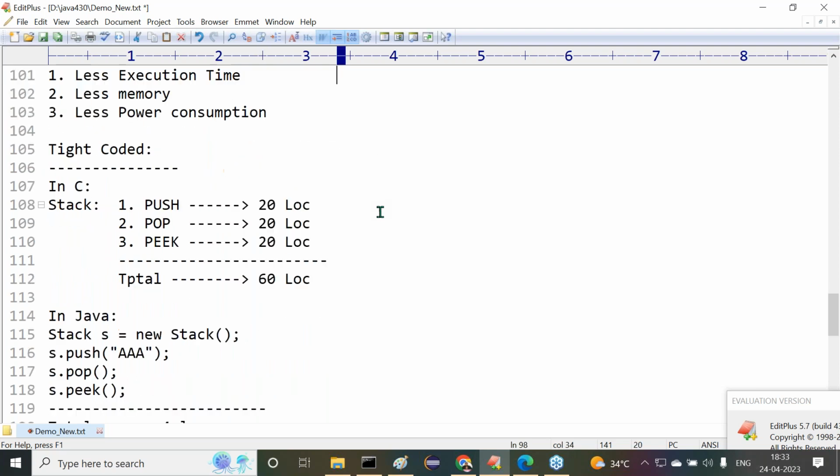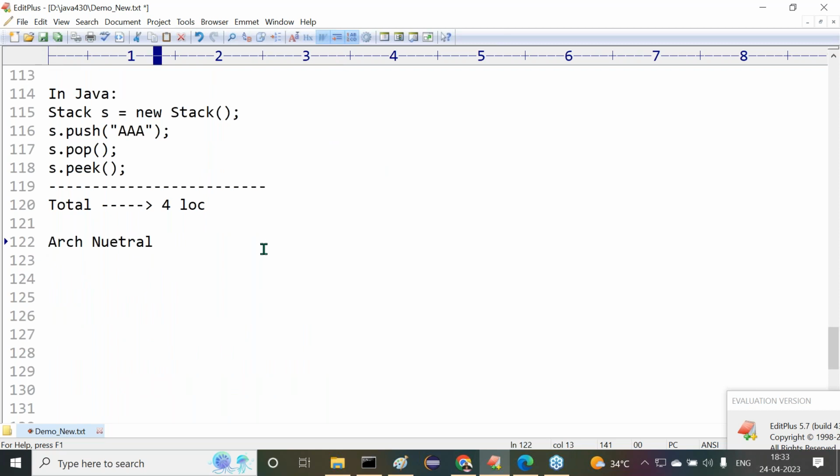The last one is architectural neutral programming language. What is its meaning? Observe carefully. Sun Microsystems wanted to prepare a new programming language that should not be bound to a particular operating system or hardware system. It must execute its applications in all operating systems and all hardware systems, independent of the hardware.